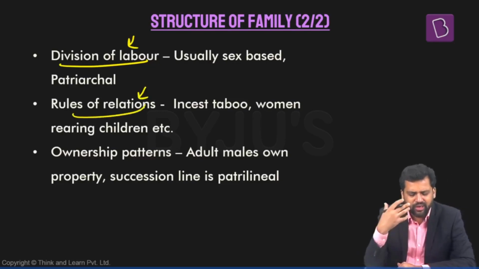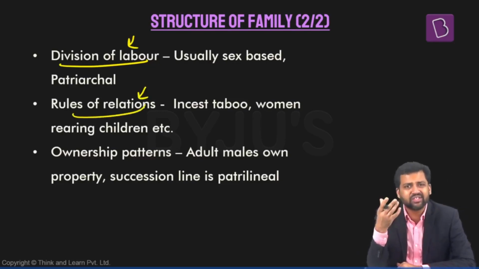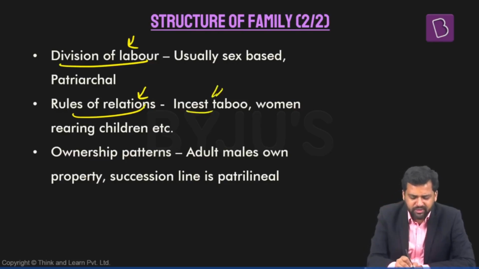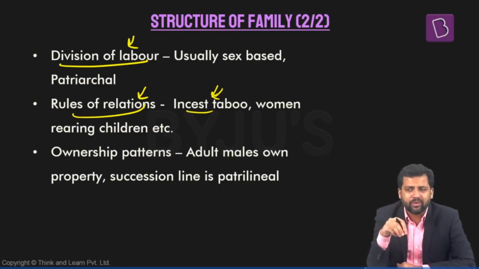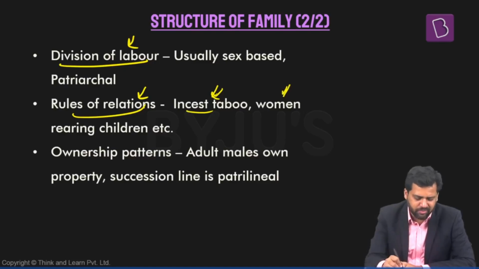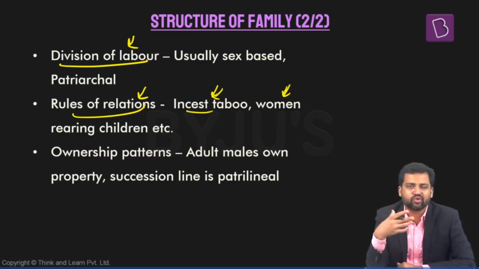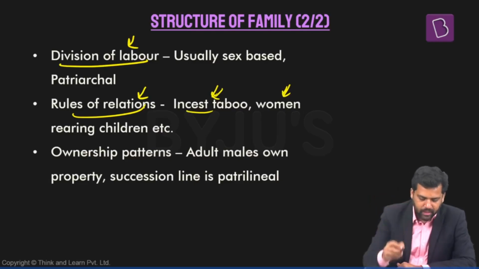What kind of rules are there? Incest is generally considered taboo. Incest means sexual relations between kins and between family members. So there are different kinds of social norms which prevent sexual relations between family members. And then there are other rules. For example, women are expected to take care of the children. They are supposed to bring up the children.